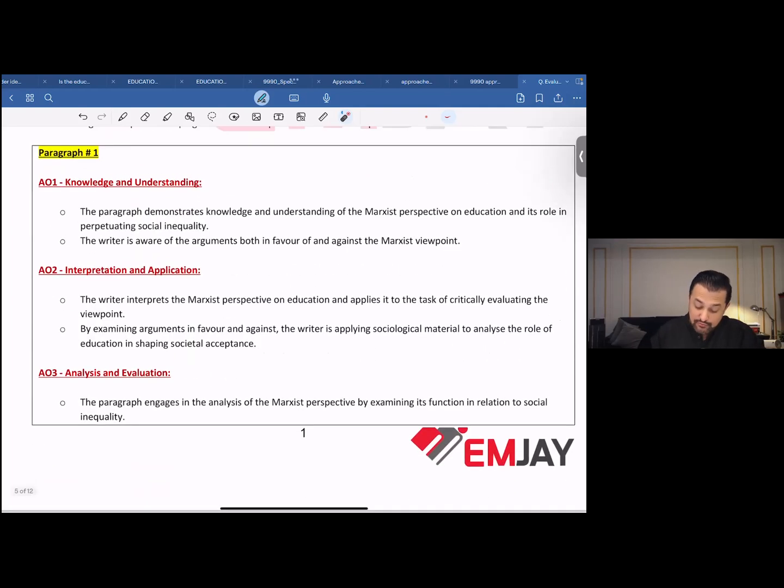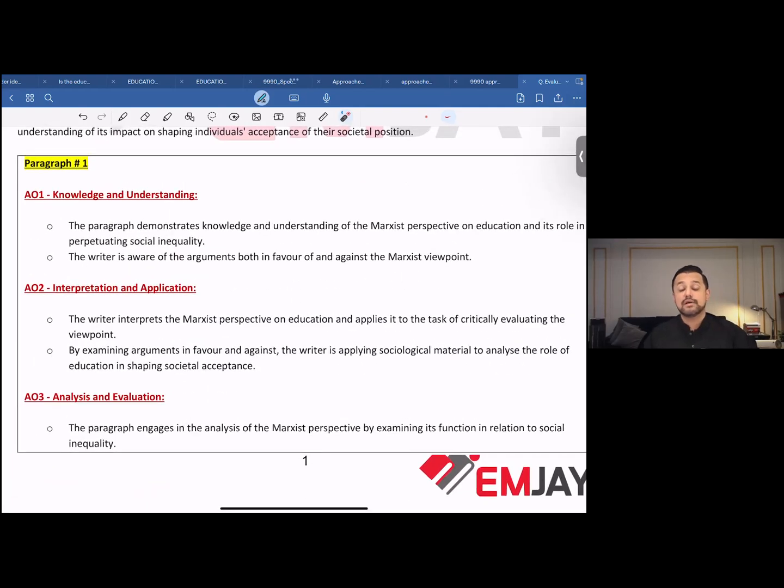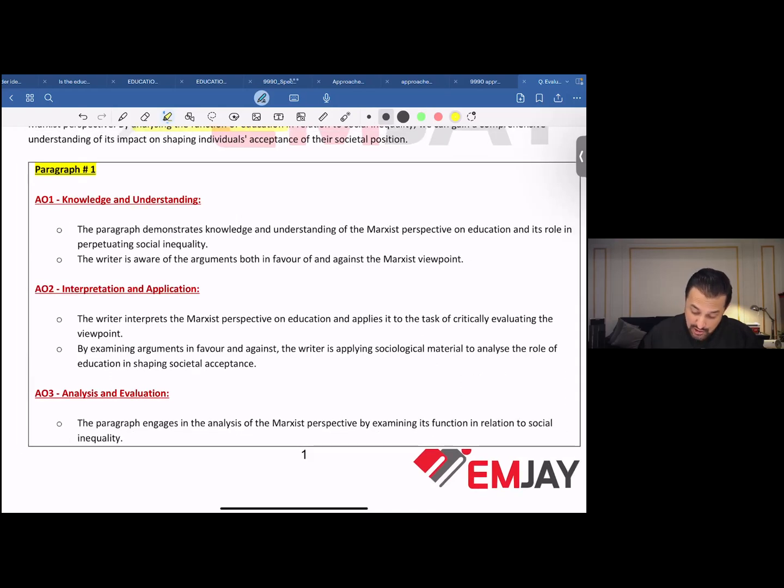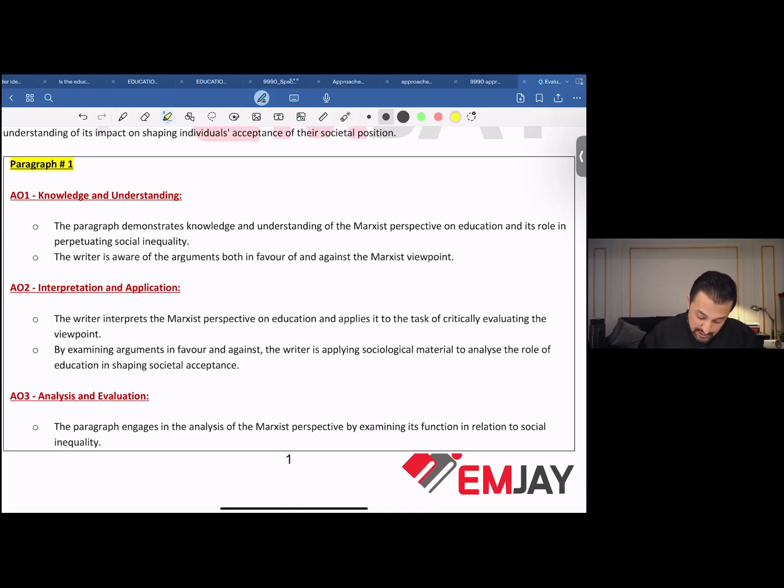Now, if I try to apply these assessment objectives over here, what does this say? The paragraph demonstrates knowledge and understanding. See, the first assessment objective is knowledge and understanding. The paragraph demonstrates knowledge and understanding of the Marxist perspective on education and its role in perpetuating inequality. Very good, we know that. The writer is aware of the arguments both in favor of and against the Marxist view.